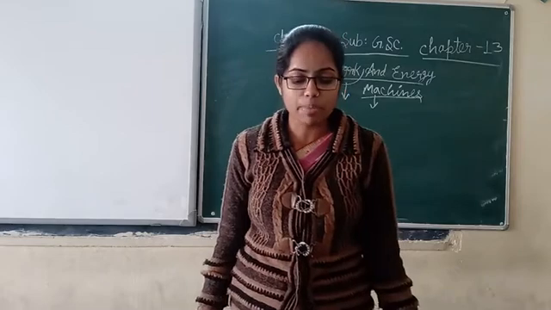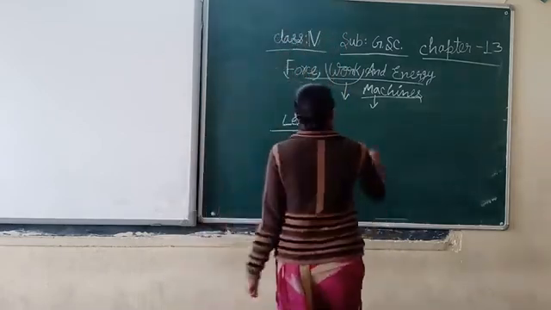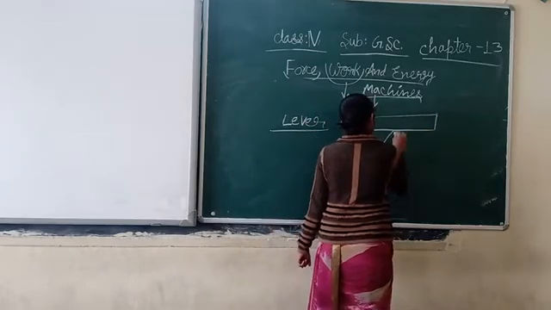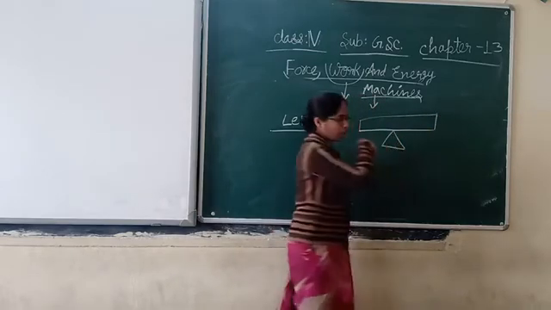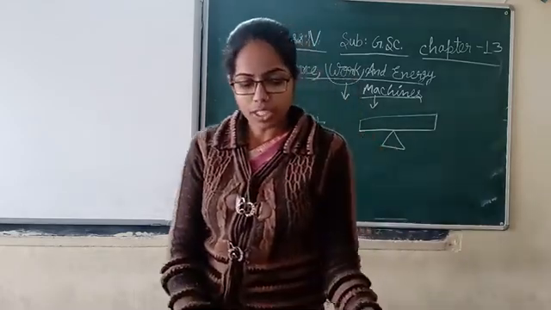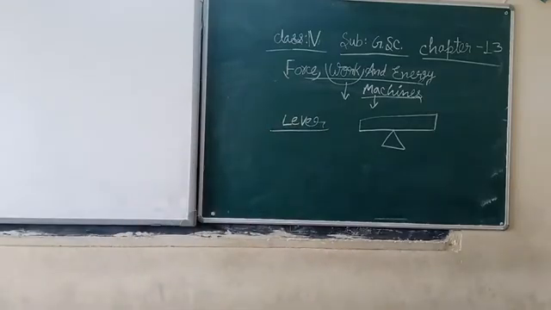It is a rigid bar that can be turned around a fixed point. Like this, suppose this is the rigid bar, and this is the fixed point, around this fixed point, this can be turned around. It is used to lift or move heavy weights, cut things, or open the lid of a tin. A stick used to open a tin acts as a lever.